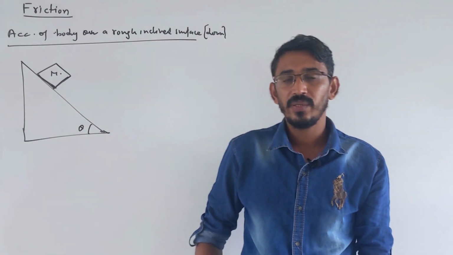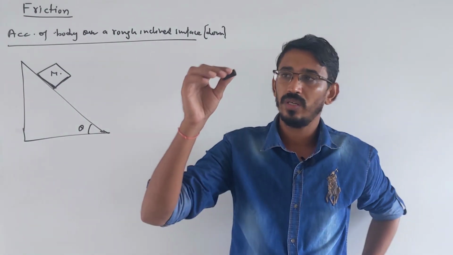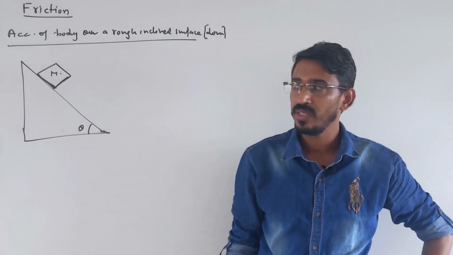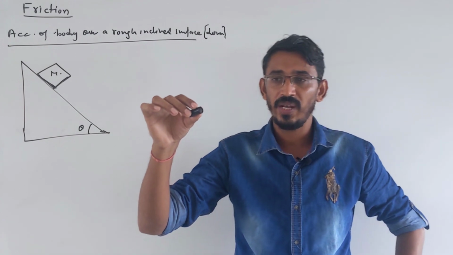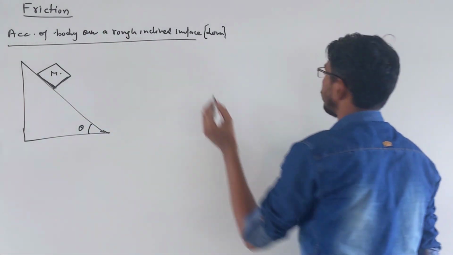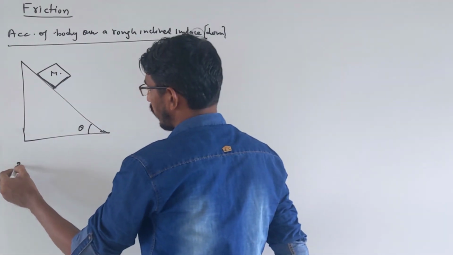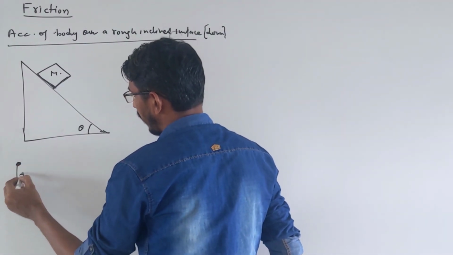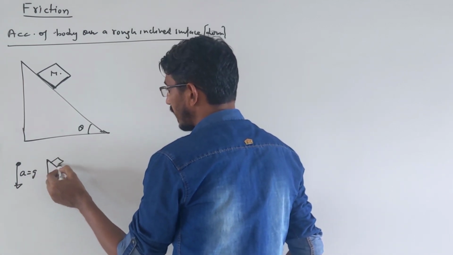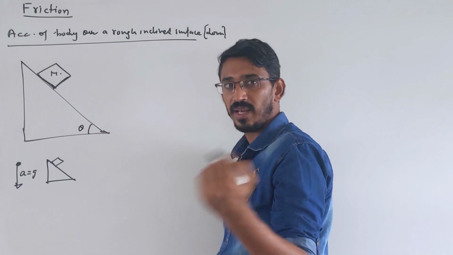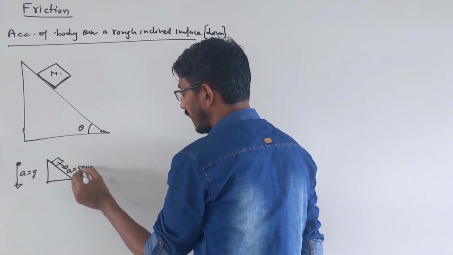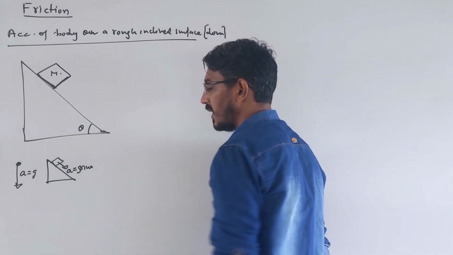Right now if you remember, we have learned two things already. Suppose you drop a body freely falling, then what is the acceleration? g simply. Then you put this body on an inclined surface without friction, like we have learned in the last topic. Without friction, what is the acceleration here? a becomes simply g sine theta, component of g along that direction.